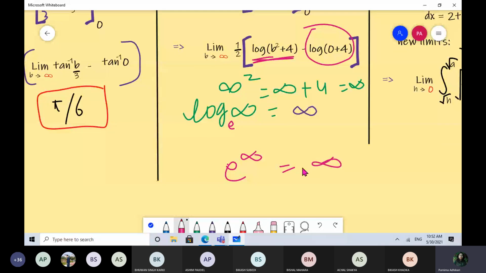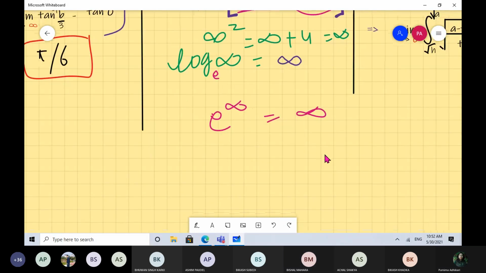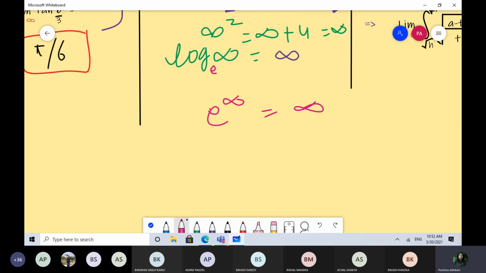This is the reason. Taking log on both sides, you will get log infinity equals infinity. Is it clear? Now use the same logic and tell me what is log 0, and finally, what is log of minus infinity, sorry.